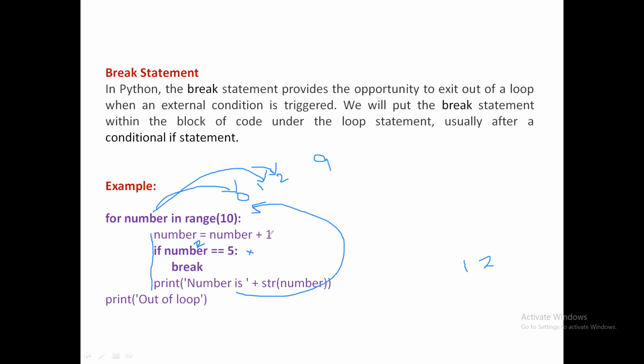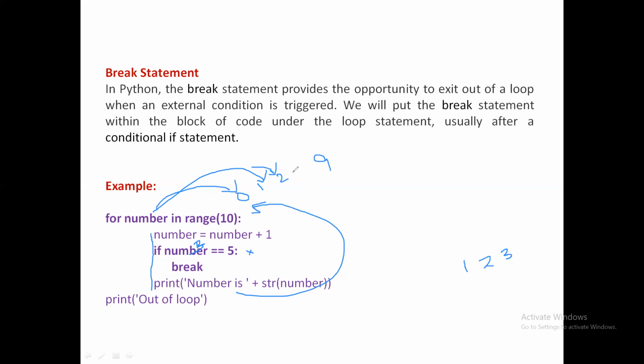Inside, number is equal to number plus 1 I am doing. So 2 plus 1, it is 3. So is 3 equal to 5? No, it's not. Therefore, it prints the number. What is that number? It is 3.